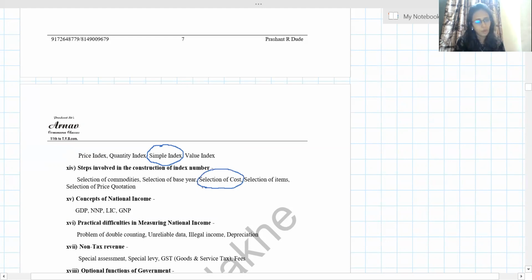Next, concepts of national income. So GDP, NNP, LIC. LIC is not related at all to national income. So this is all. Practical difficulties, I already told you, remember those points. Practical difficulties, theoretical difficulties: students write the answer, but they make a lot of confusion. If they ask practical, they write theoretical, and if they ask theoretical, they write practical. So don't get confused with this. Here, illegal is not part of practical, it is part of theoretical.